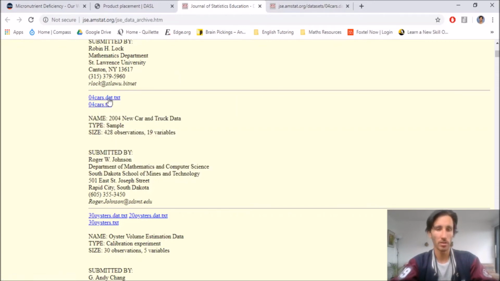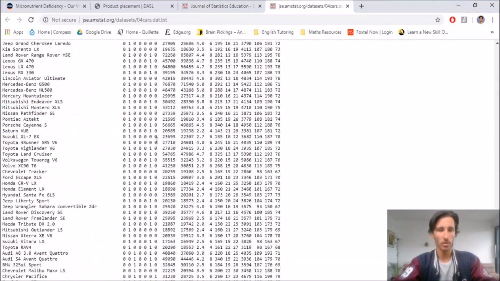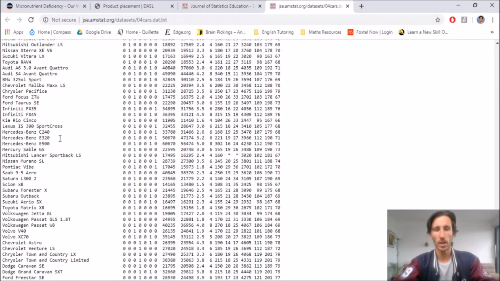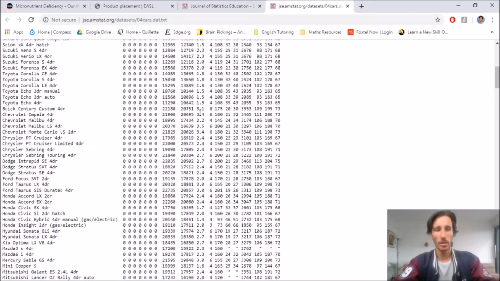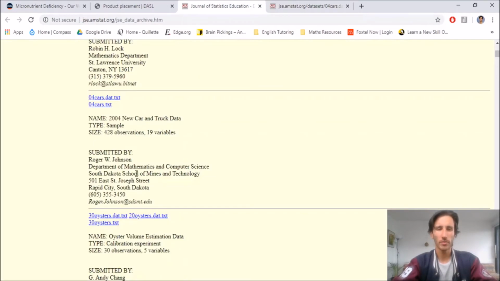So that's what I've done. I just control clicked it. And this is what it looks like. So you've got the make and model of the car on the left hand side. And then you've got these columns of numbers with no headings. How do you know what the headings are? You open the other document. So this is the .dat, which is data. That's the one that we had before.